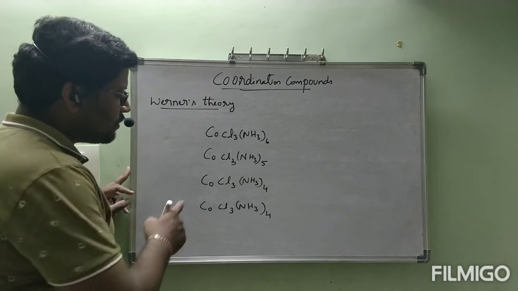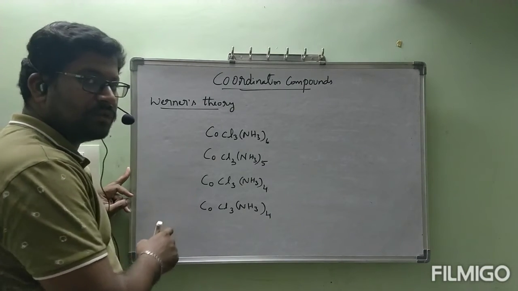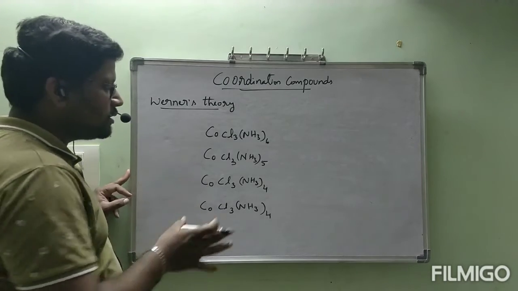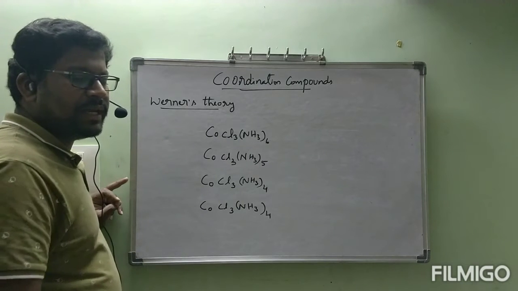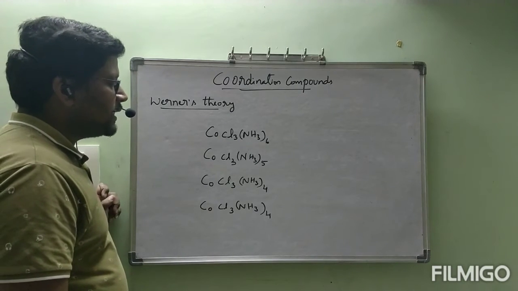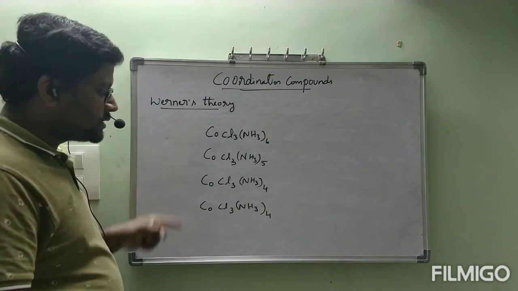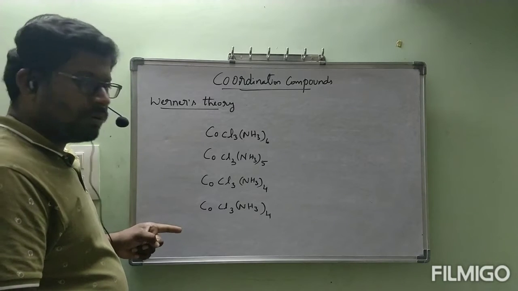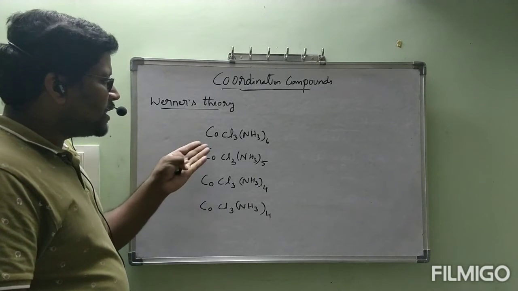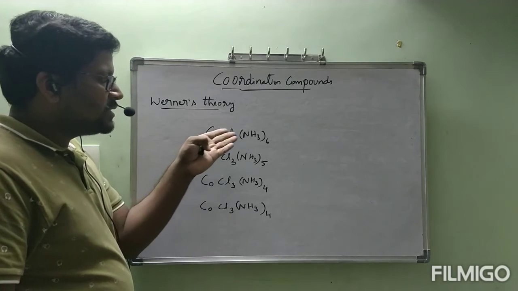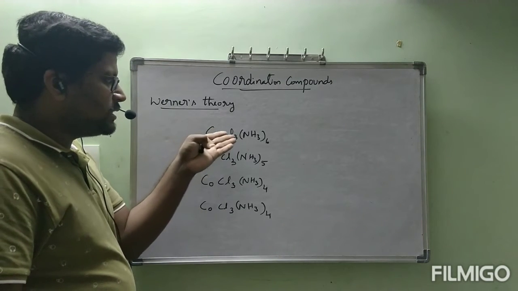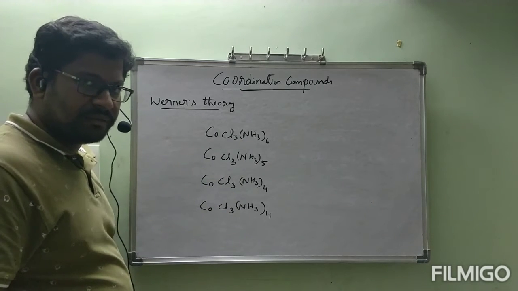Sir, what is the thing you have written? Third one and fourth one both are same. No problem, you understand? 4 different compounds were taken by Werner, like this. Okay. He doesn't know what this compound structure is. Chlorines are present, NH3s are present, like that. He doesn't know anything.